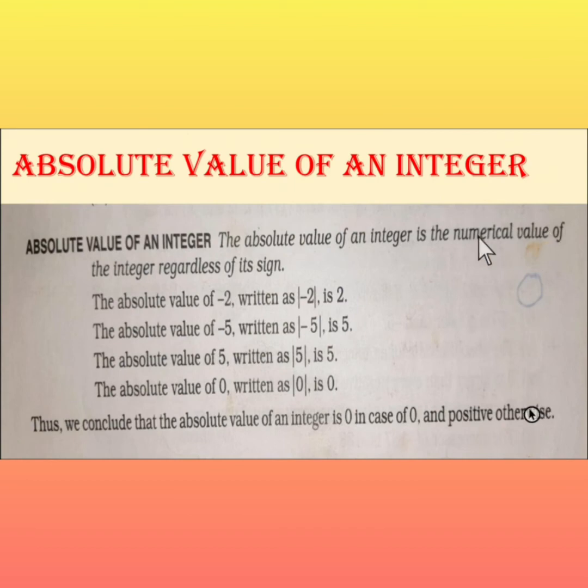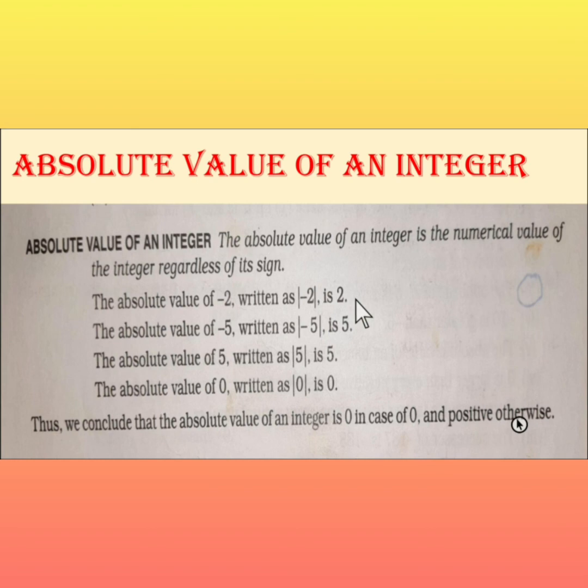Next topic is the absolute value of an integer. What is the absolute value of an integer? The absolute value of an integer is the numerical value of the integer regardless of its sign. What is the meaning of this? We take only the numerical value, not the sign. Here, the absolute value of -2 is written with this sign of absolute value: these two vertical lines. We read it as the absolute value of -2 is only 2. The numerical value of -2 is 2.